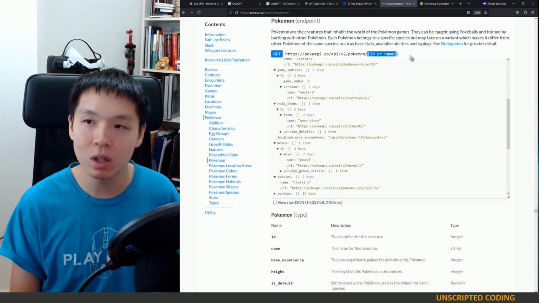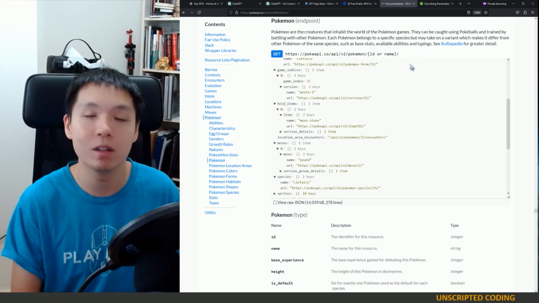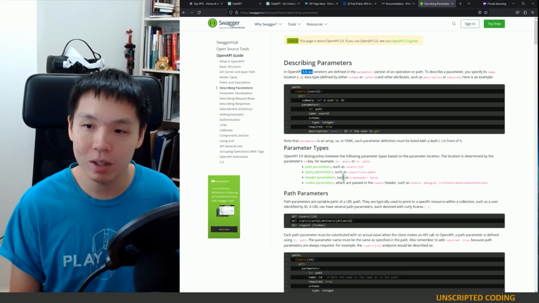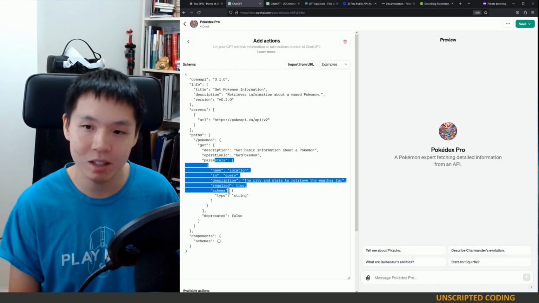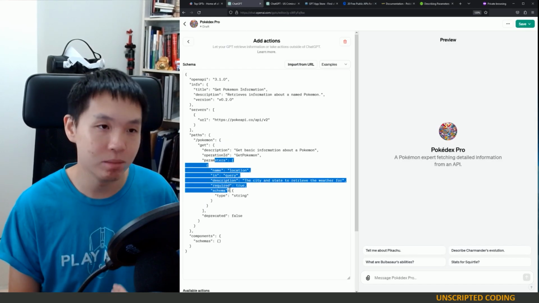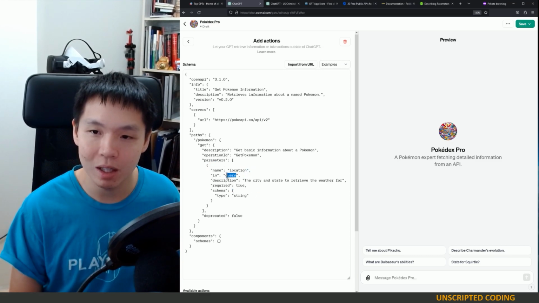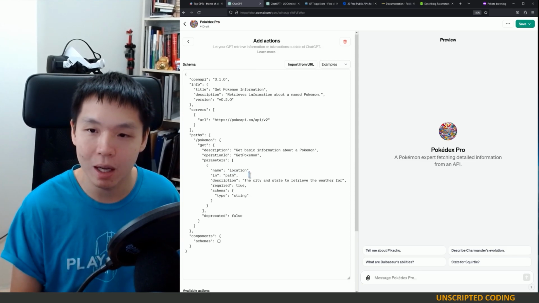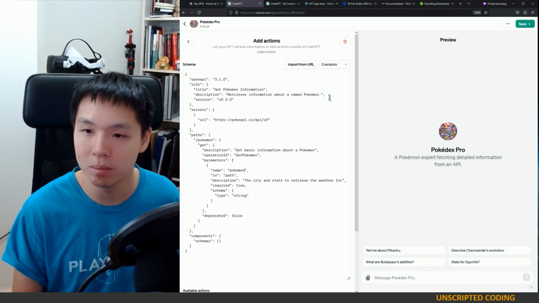But you could instead have query parameters, or you can send data in the body of your request. So there are multiple ways that you can do it. And it was very difficult for me to figure out what this was all asking because, again, OpenAI doesn't have great documentation. But in this case, it's not a query parameter. This is a path parameter, and the name is Pokemon.